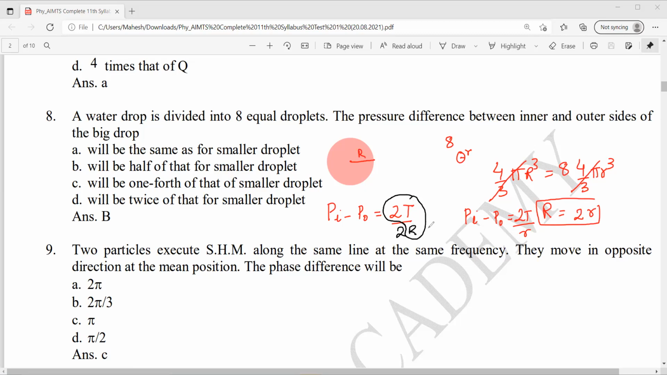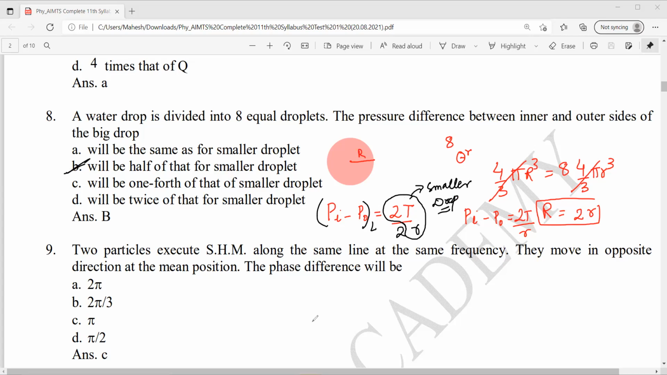This is the pressure difference in the smaller drop. So in the larger drop, it is half of the smaller drop. This is the smaller drop. For the larger drop, it is half of the smaller drop. So option B is correct.